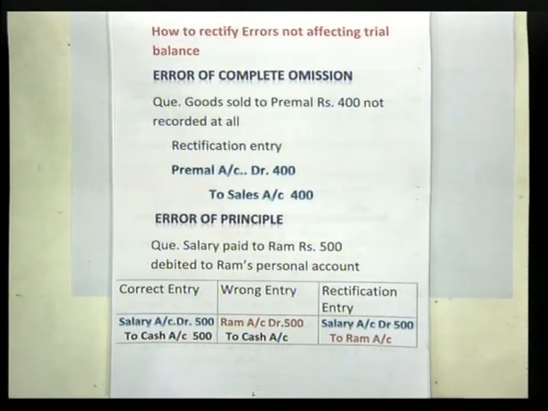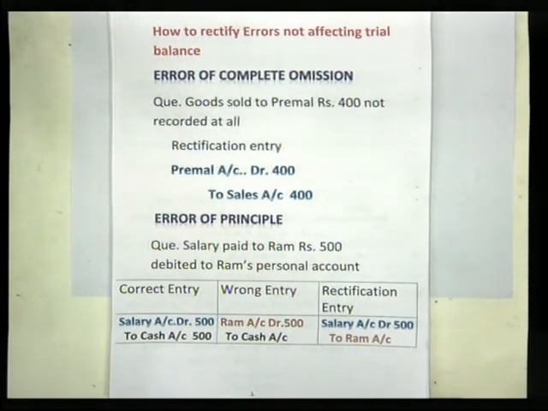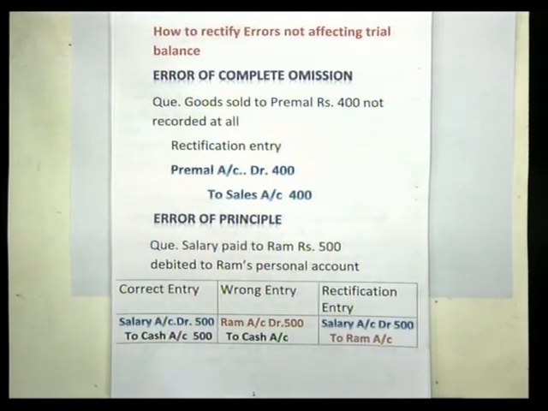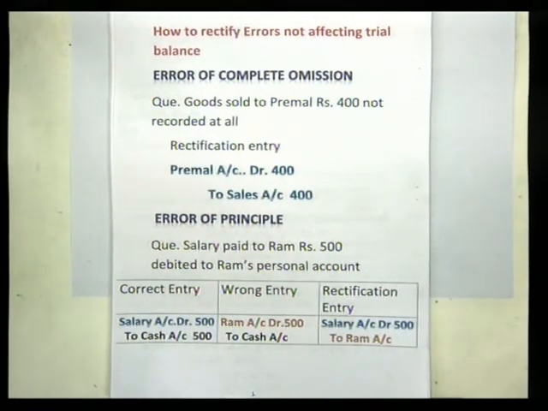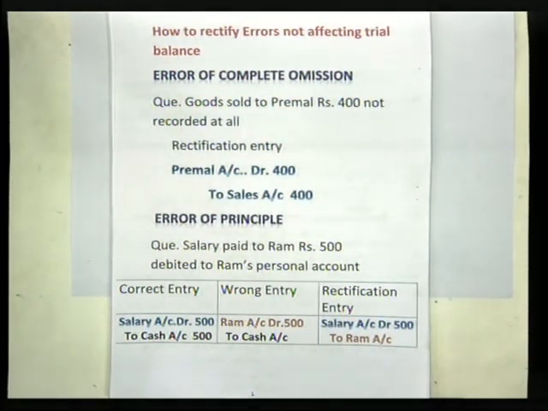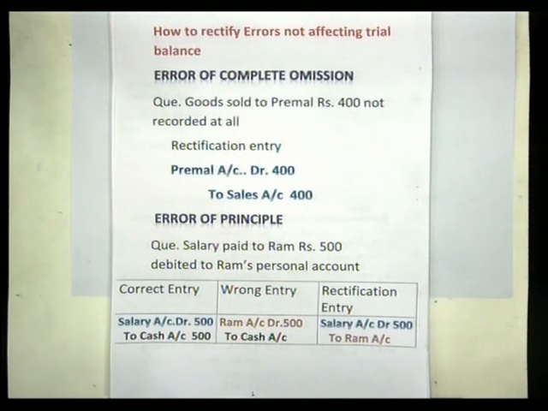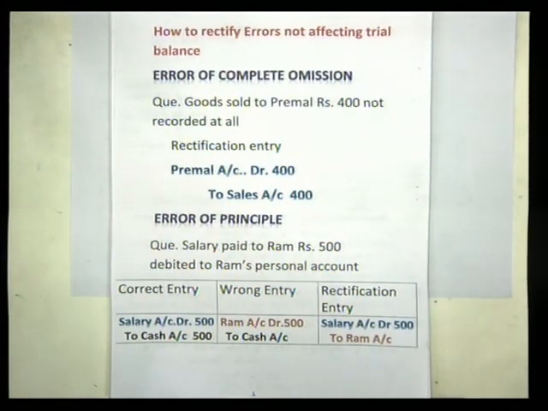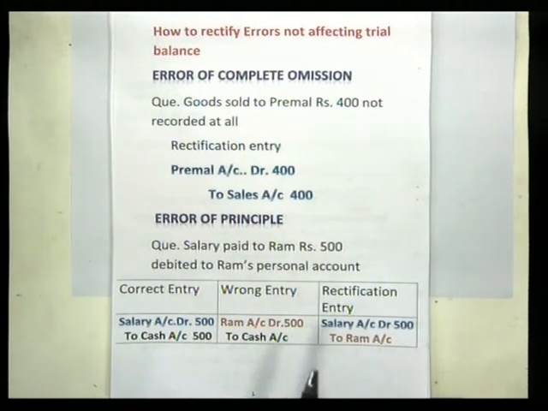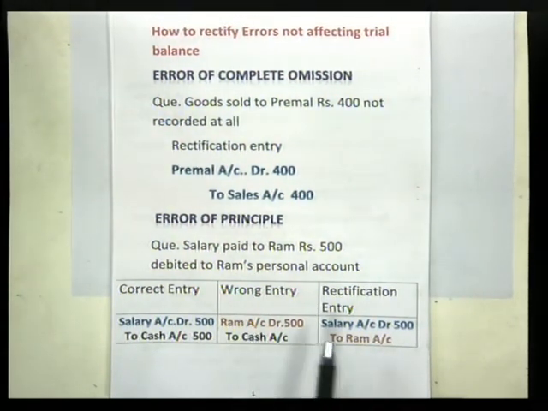First, read the question carefully. Secondly, identify the error. Third, pass the correct entry or think about the correct entry. Second, think about the wrong entry, means which mistake is committed in passing the entry or giving the accounting effect. And then automatically when you are comparing the correct entry and the wrong entry, automatically you will get the rectification